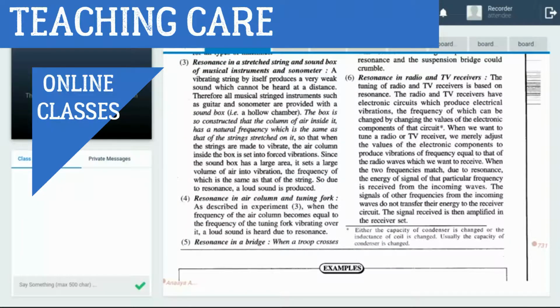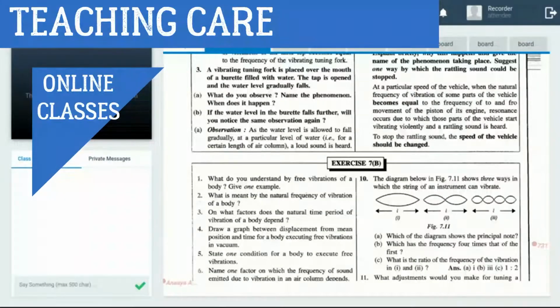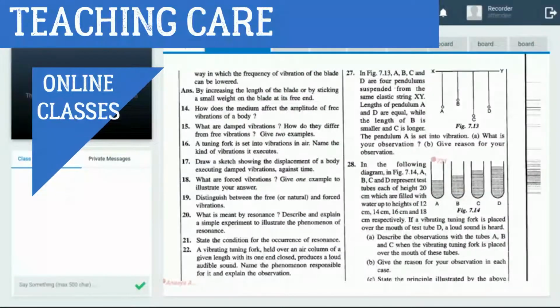Now look at some important questions. Read question number 27. A, B, C, D are four pendulums suspended from the string XY. The lengths of pendulums A and D are equal, while B is smaller and C is longer. When pendulum A is set into vibration, what will you observe?